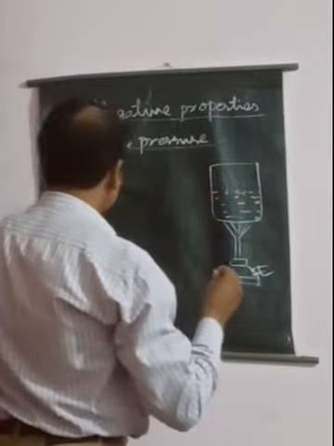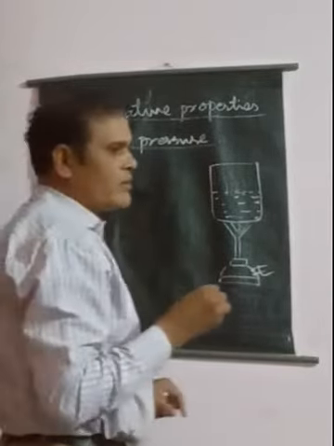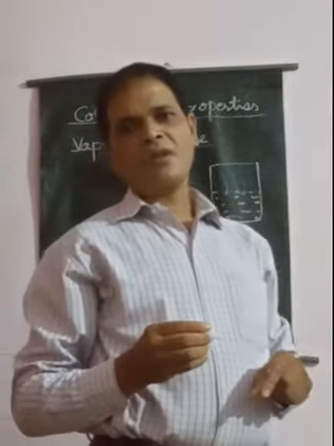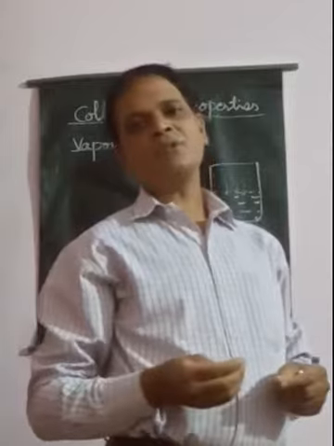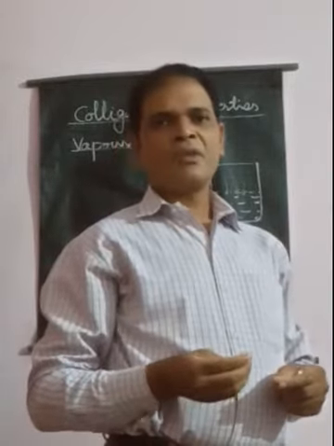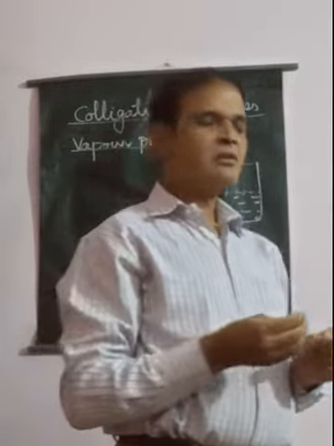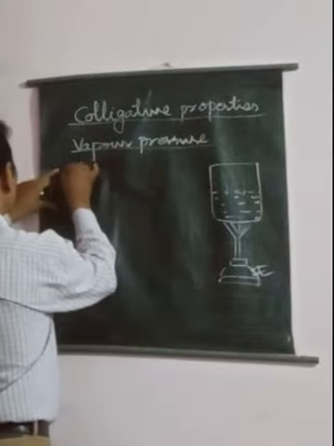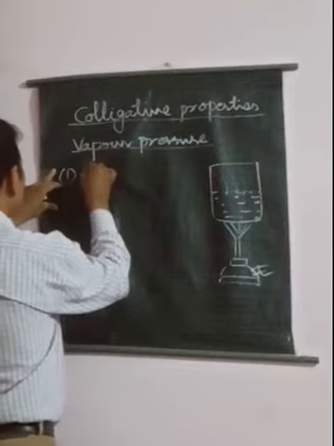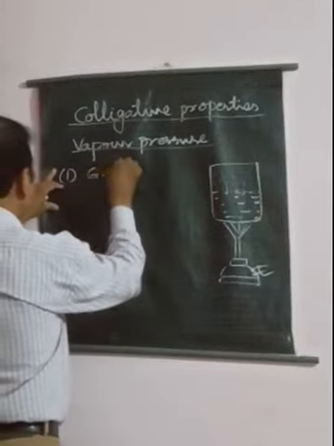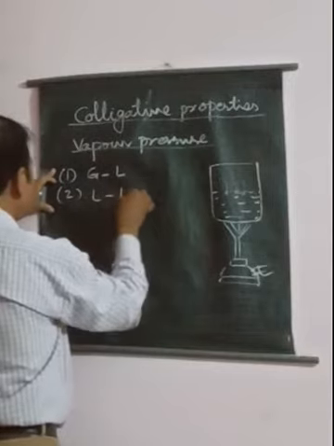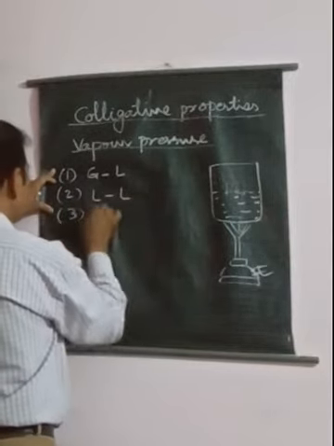We have already studied the vapor pressure of different types of solutions: gas in liquid, liquid in liquid, and solid in liquid.